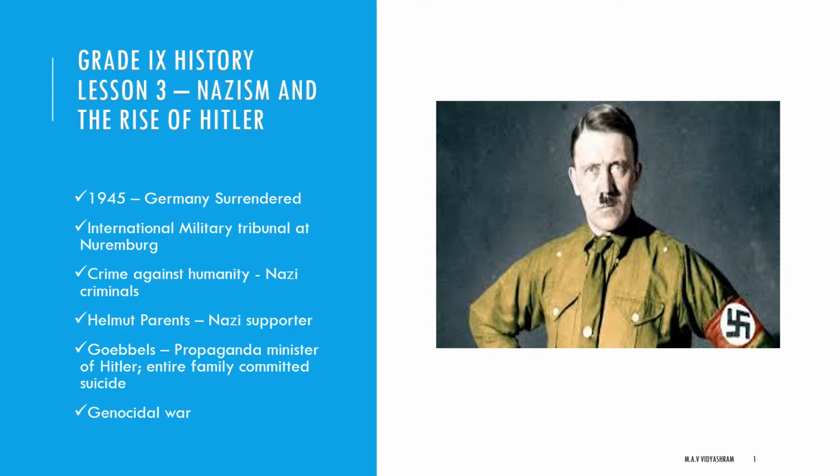In 1945, Germany surrendered in the Second World War, and then an International Military Tribunal at Nuremberg was set up. Why was it set up? It was set up to prosecute the Nazi war criminals for crimes against peace and crimes against humanity. This lesson starts with one incident, that of Helmut.